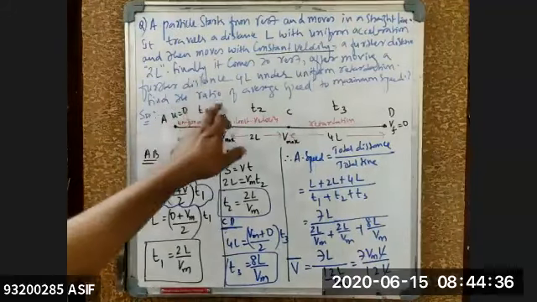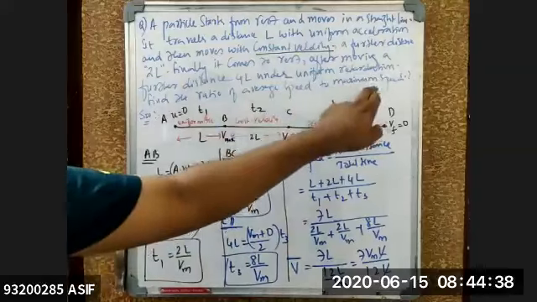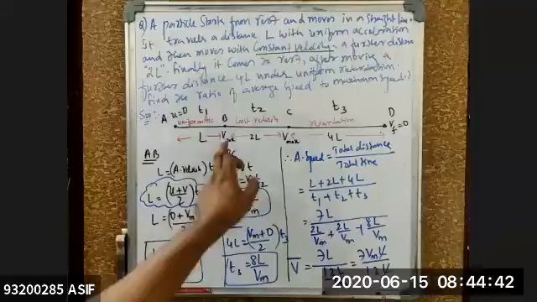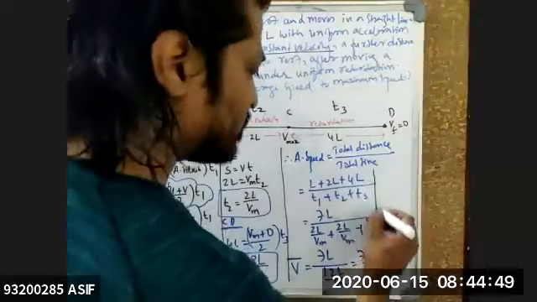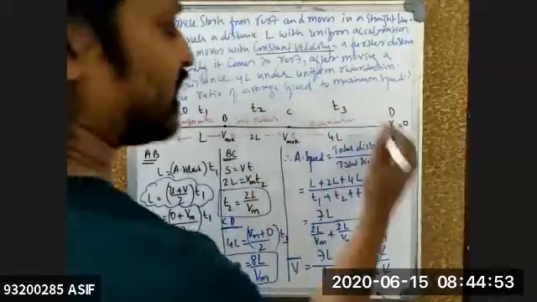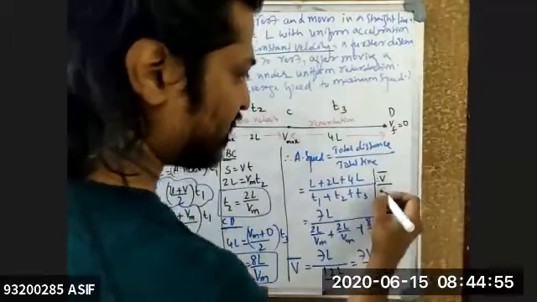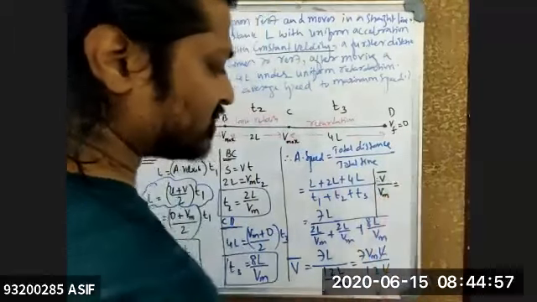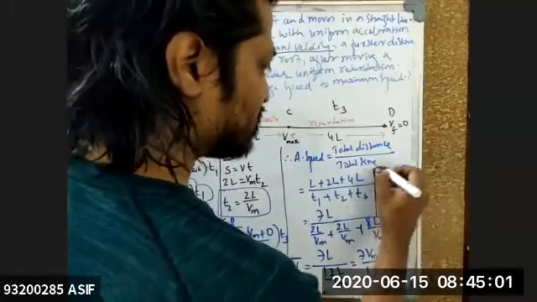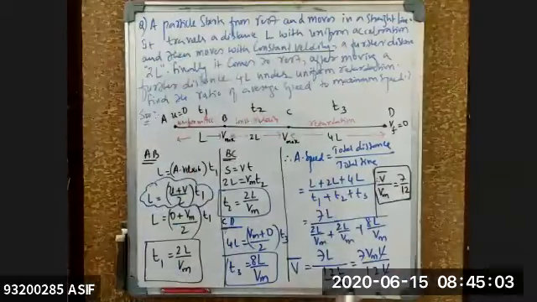What is being asked? The ratio of average speed to maximum speed. That means V bar by Vm, and Vm is the V max I told you. So what is the answer? V bar, the average speed, divided by maximum speed Vm, is equal to 7 by 12. So this is your answer. Clear?